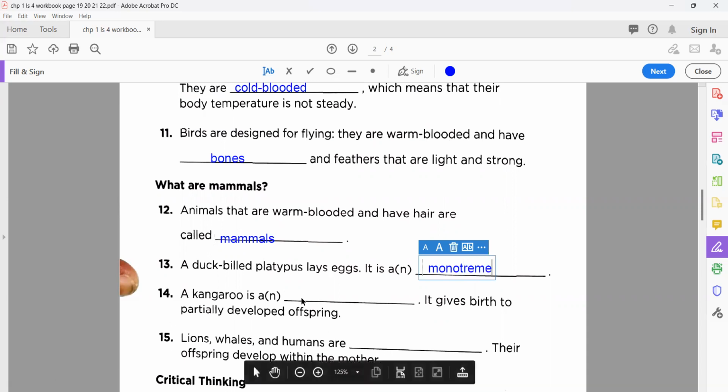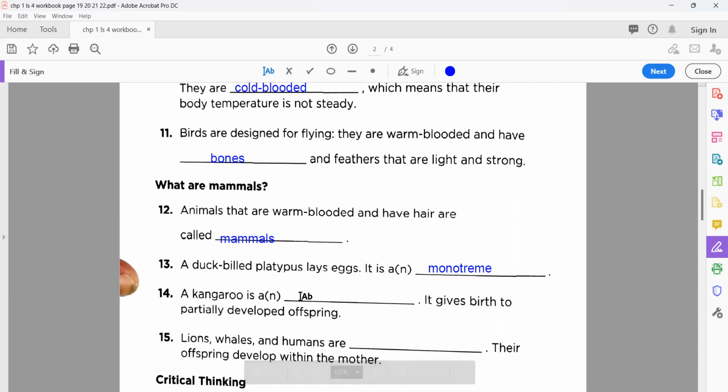Okay, a kangaroo is a or an dash. It gives birth to partially developed offspring. What is the meaning of partially? Meaning not fully developed. Partially means like half, not fully developed. So this belongs to which type of mammal family? Yes, marsupial. Very good. M-A-R.